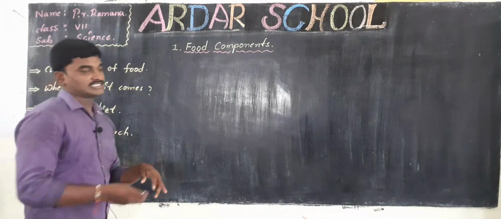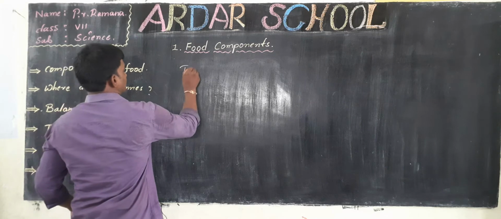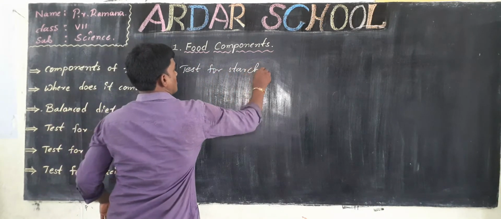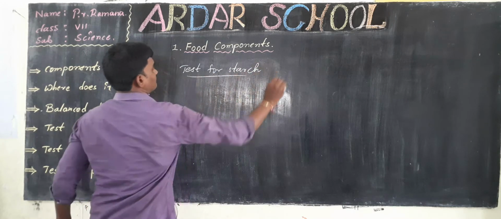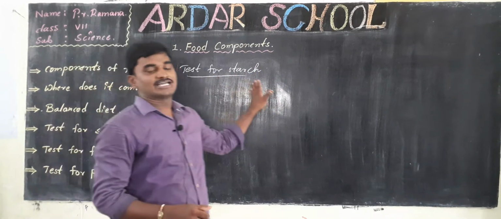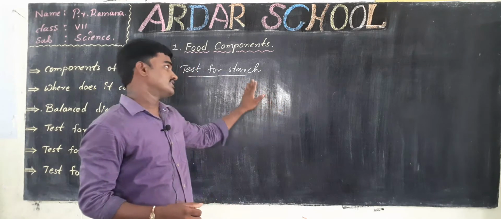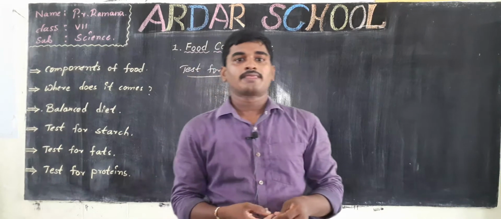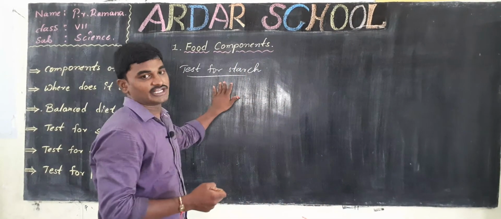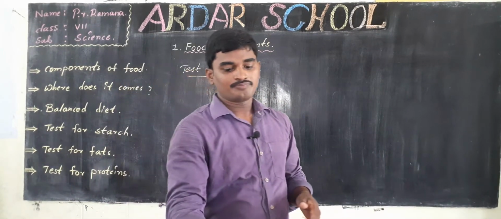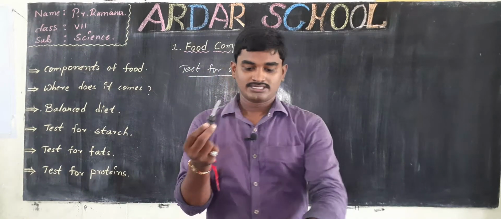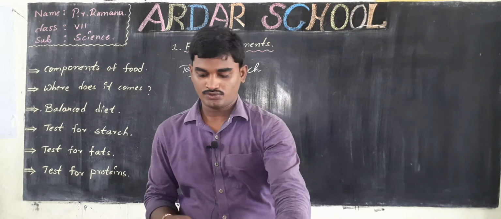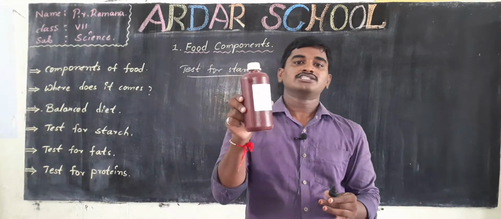Test for starch. To test starch in a food, we need a dropper, a test tube and iodine solution.